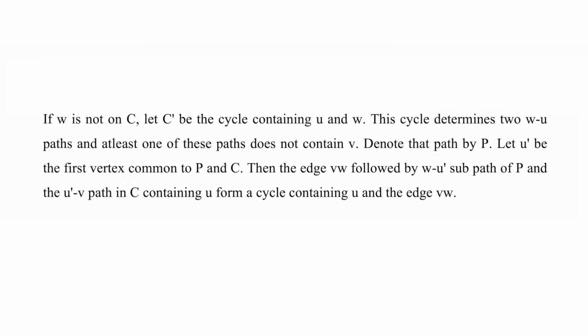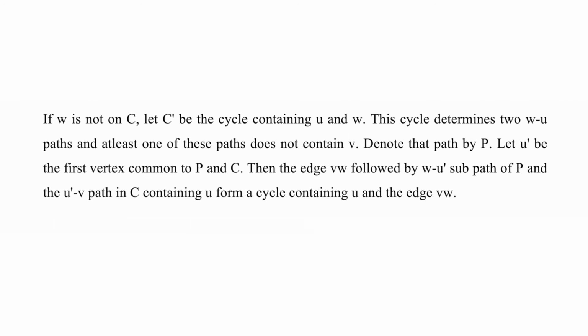If w is not on C, let C' be the cycle containing u and w. This cycle determines two wu paths, and at least one of these paths does not contain v. Denote that path by P. Let u' be the first vertex common to P and C. Then the edge vw followed by the wu' subpath of P and the u'v path in C containing u form a cycle that contains u and the edge vw.